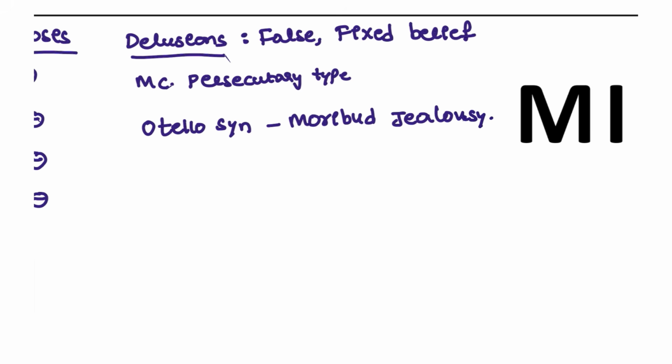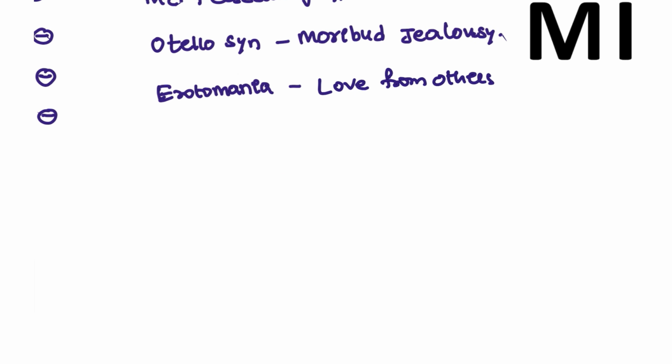Next, we also have erotomania. For example, with some cinema actor, we feel that that person is in love with us, that's why he is making that movie. This is a delusion of love from others. Okay, delusion of love from others. This is also known as de Clerambault syndrome.